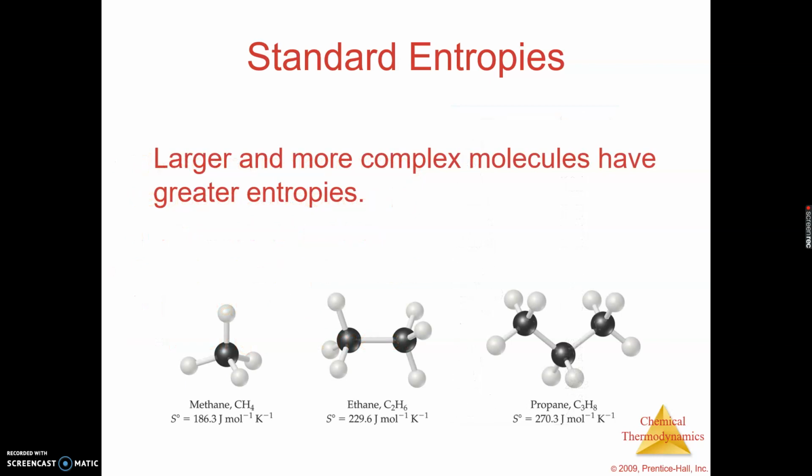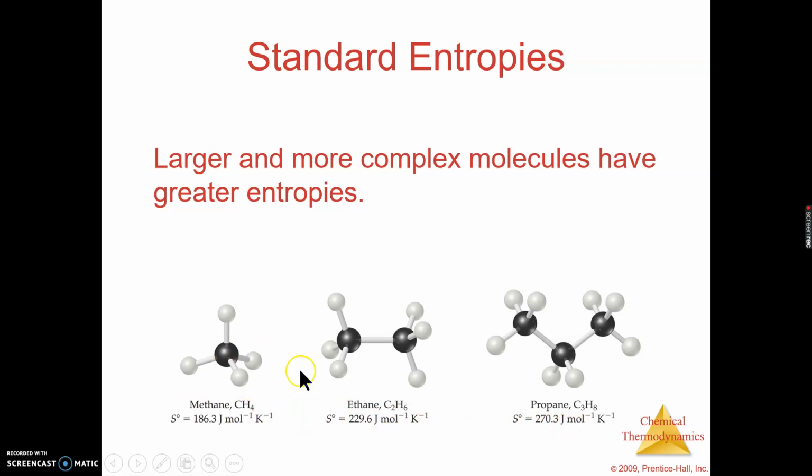And so here you can see this played out with the methane, ethane, and propane. We can see, first thing to make note of, look at their entropy values: 186, 229, 270. So entropy is going up.